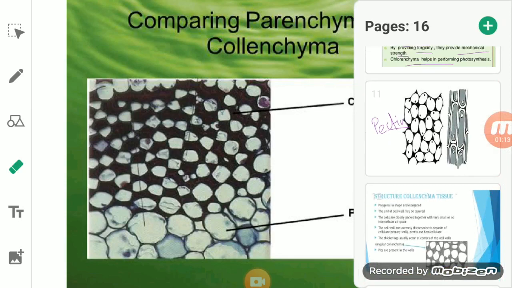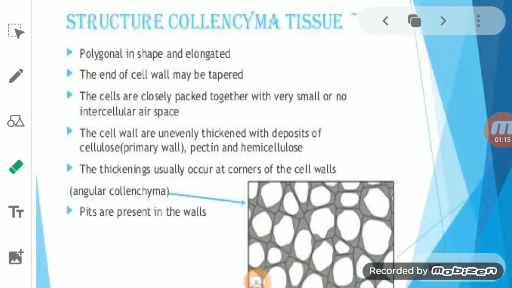plant. So it is also present in the dicot stem, and in the dicot stem it is present in the hypodermis. Let me tell you that hypodermis is the layer just below the epidermis.